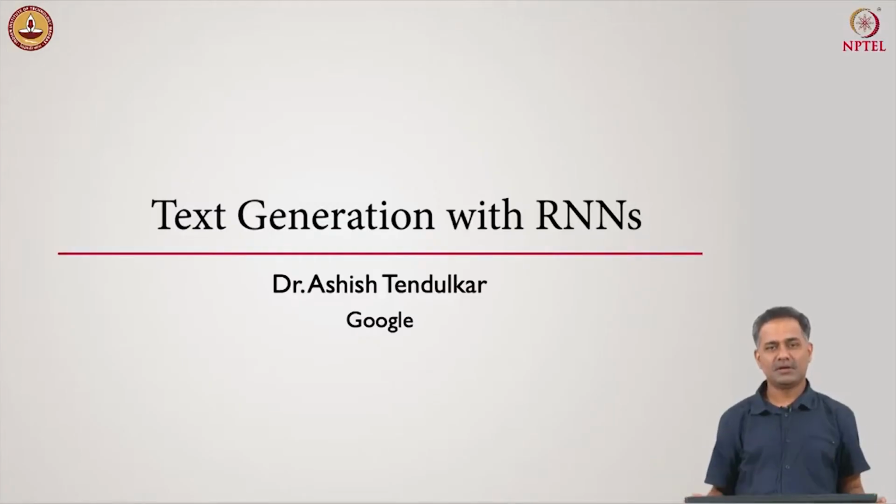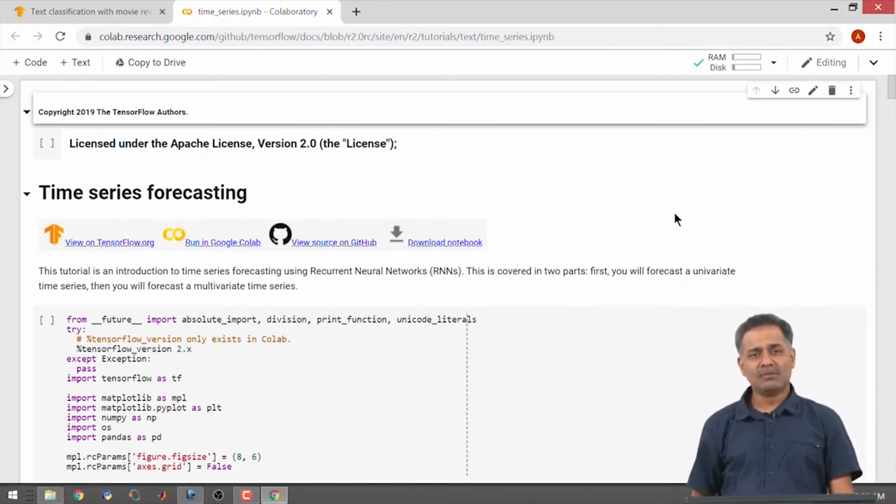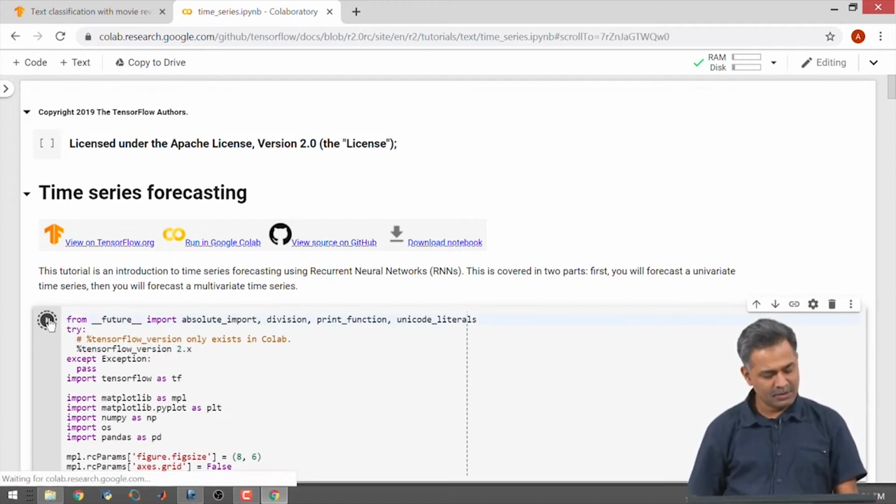Namaste. Welcome to the next session of our course on practical machine learning with TensorFlow 2.0. In this session, we will use RNNs to build models for time series data. In this particular exercise, we will build two models, one for prediction of the univariate time series and second for prediction of multivariate time series. So, let us begin by